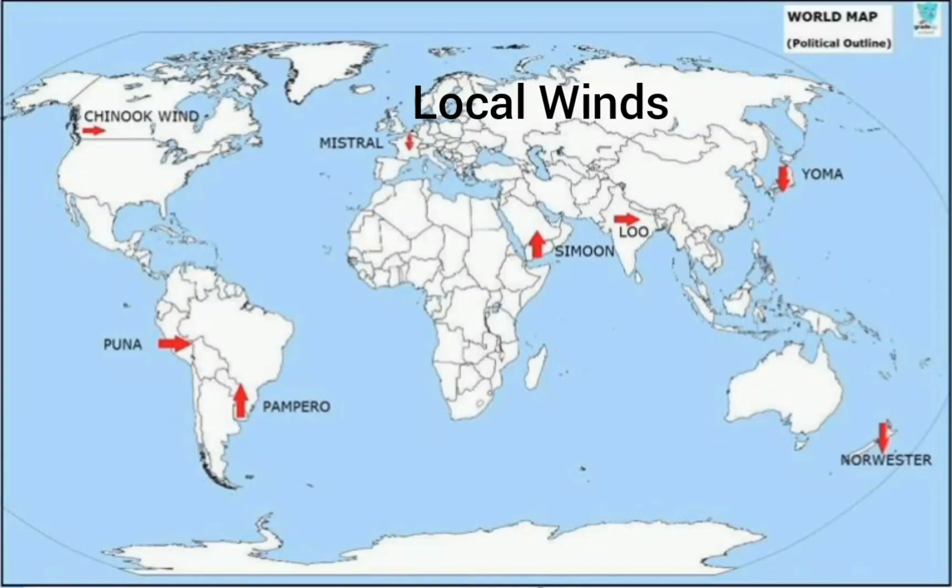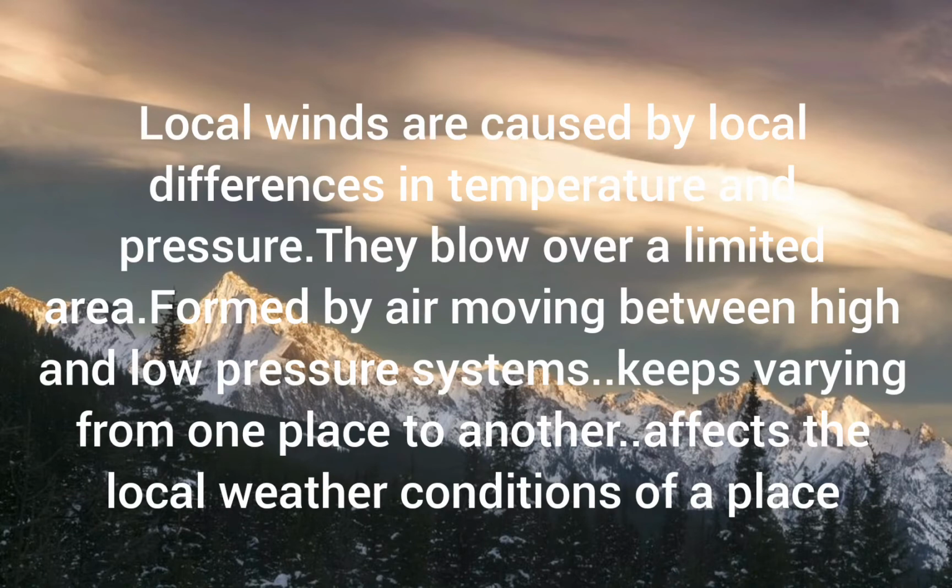Today we will be talking about local winds. Now, the winds which are caused by local differences in temperature and pressure, which blow over a limited area, are formed because of the differences in the pressure of any region. So, they blow from a region of high pressure to a region of low pressure.